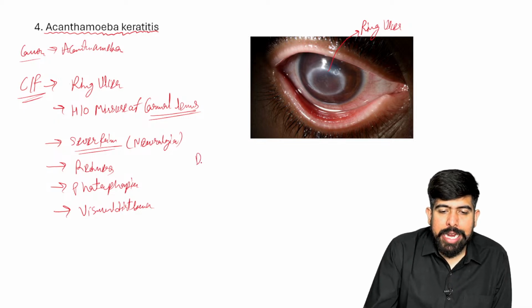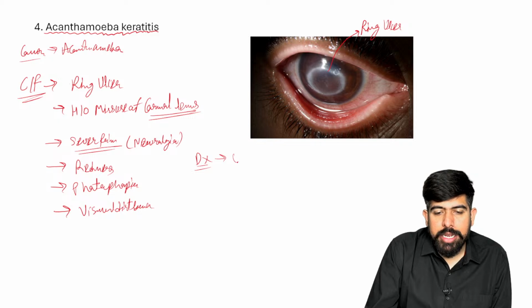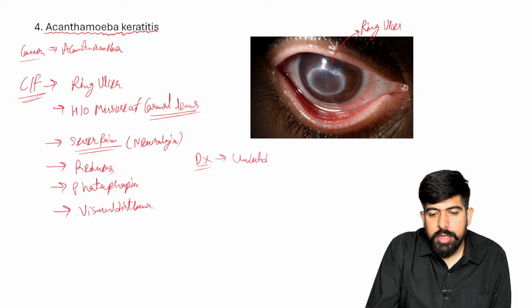For making this diagnosis, we are making a clinical diagnosis, but for the lab diagnosis we do corneal scraping again.